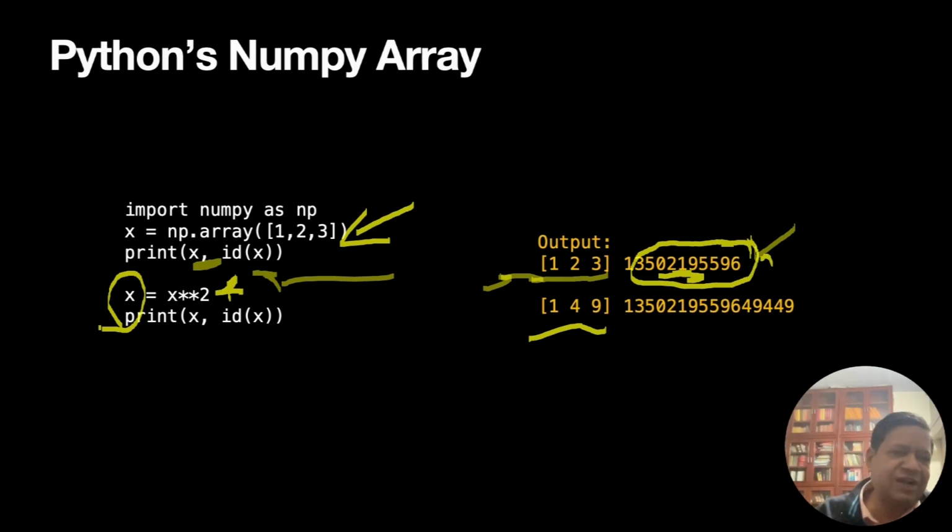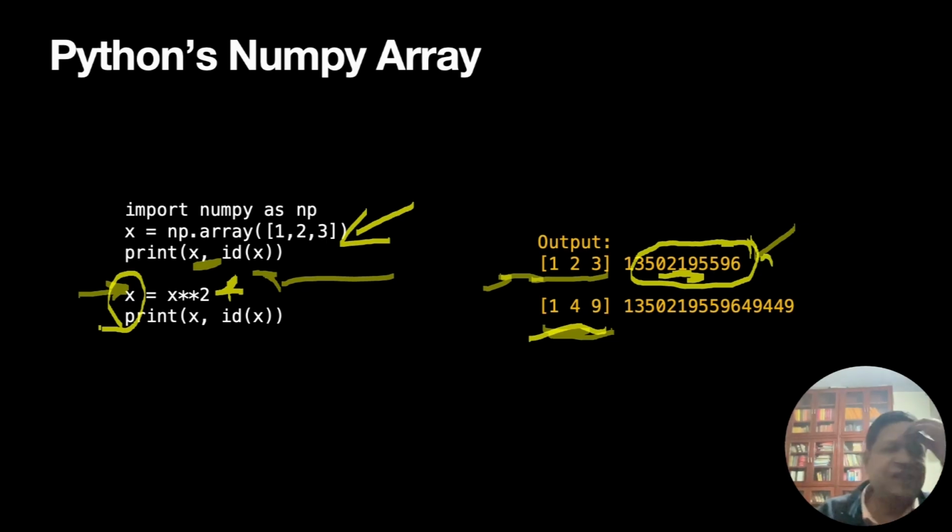It's a memory location. ID is where it is located, the first entry of the array. So it is 135021955596. Great, no problem. But now I want to do an operation, x squared. In Python, what is x squared? It is element by element squaring. So what do I expect? The numbers will be 1, 4, 9. No problem. But the question is, where is x after this operation?